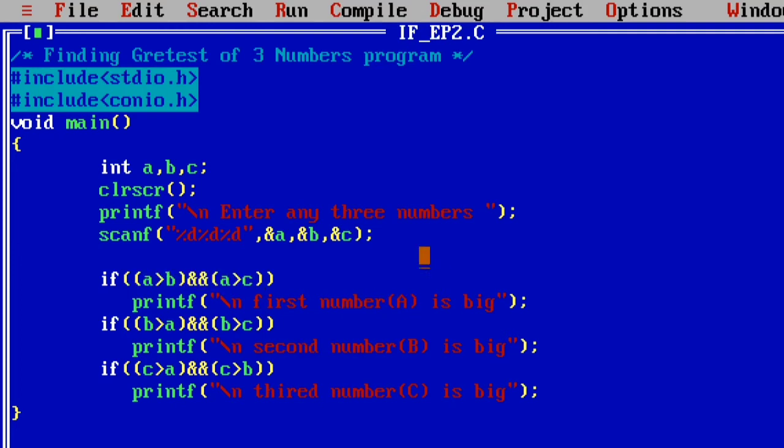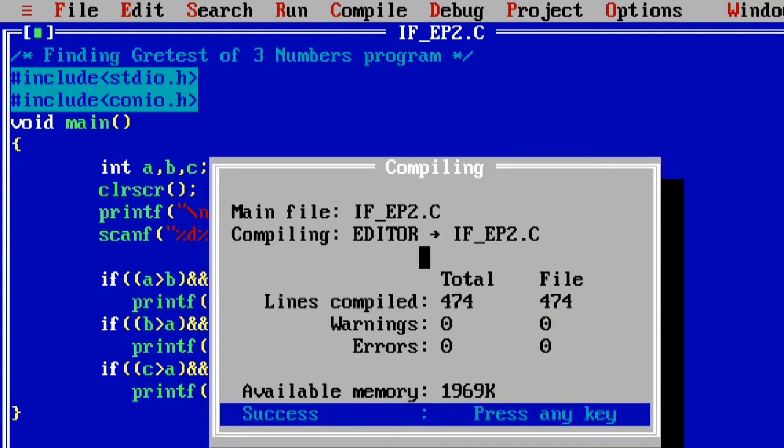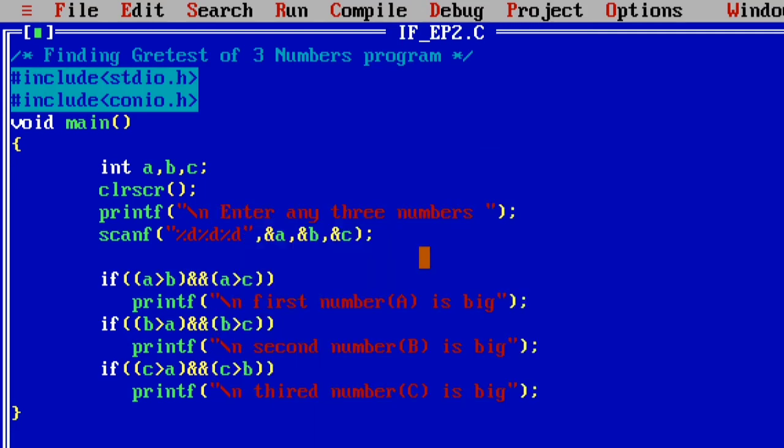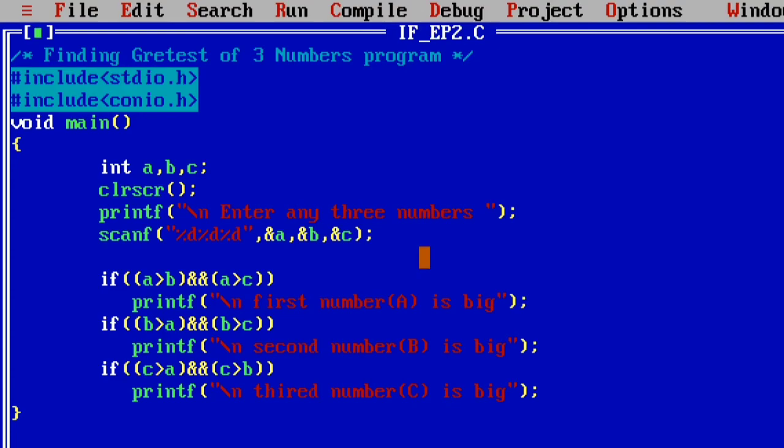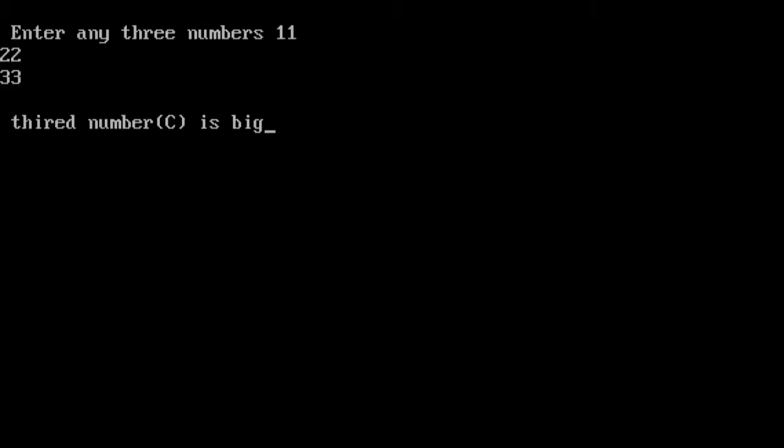Now I will show the answer. Compile success, and I'm executing my program. The first value is 11, second value is 22, third value is 33. Then you get the answer as third number, that is 33. That means c is big. My program responded as third number, that is c is big.